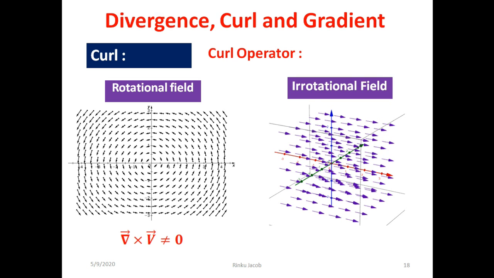Next we consider the field vector that is parallel to each other as shown in the figure. Here if we take the curl of the field vector V, we get 0 because the field lines are not curling or rotating. Otherwise we call it an irrotational field. So taking the curl of any field vector gives the information whether the field is rotational or irrotational.